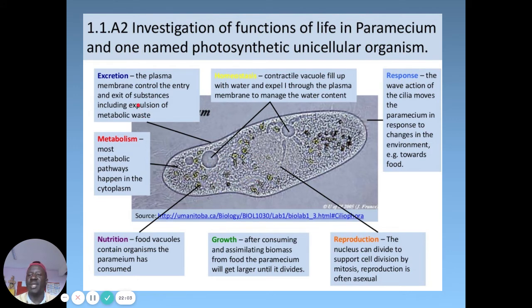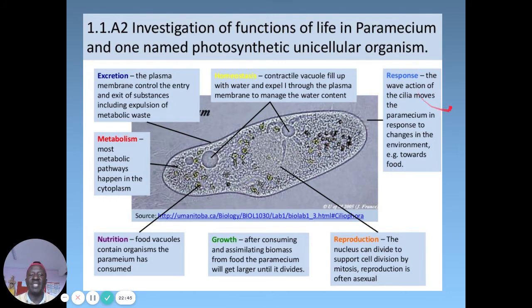So it carries out excretion. How does it carry out excretion? The plasma membrane controls the entry and exit of substances, the expulsion of metabolic wastes. This one is by forming a vacuole, which is formed and then pours stuff out. How about what we call homeostasis? Homeostasis is the process by which the internal fluid tissues are kept constant, keeping the internal environment constant. It uses the contractile vacuole, which fills up with water and expels it through the plasma membrane to manage the waste content inside.